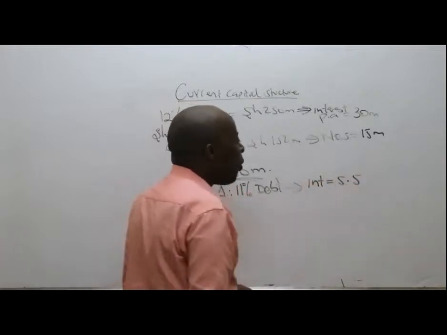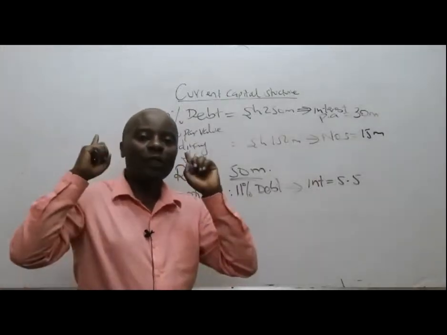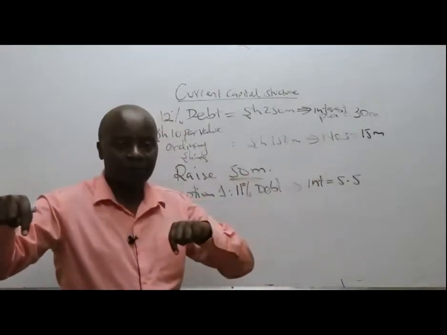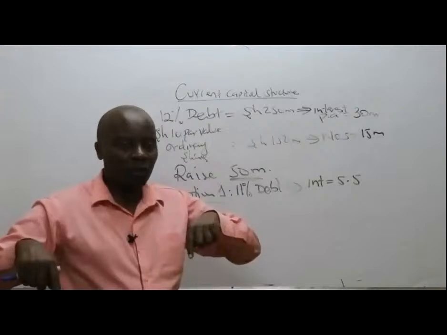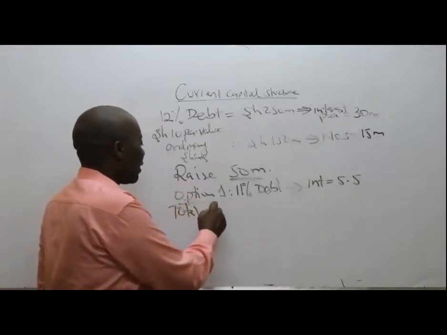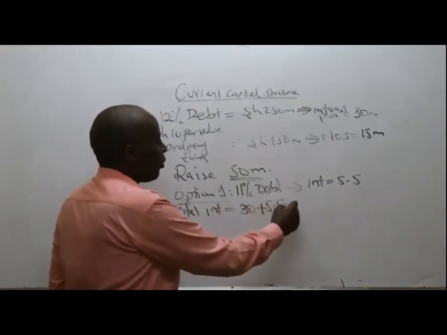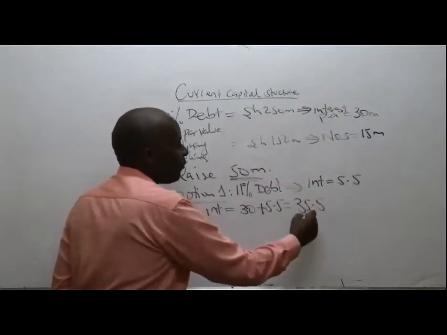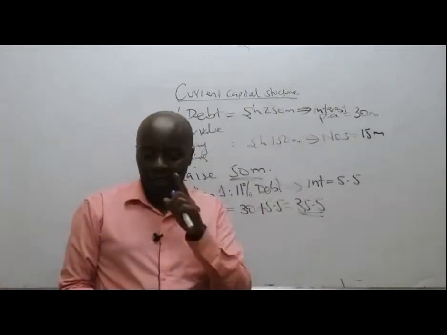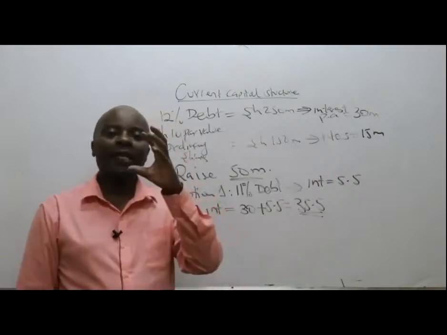So moving forward, these people will be paying how much in terms of total interest, old interest plus new interest? Ladies and gentlemen, the total interest for the firm will be 30 plus 5.5, which gives us 35.5 million.